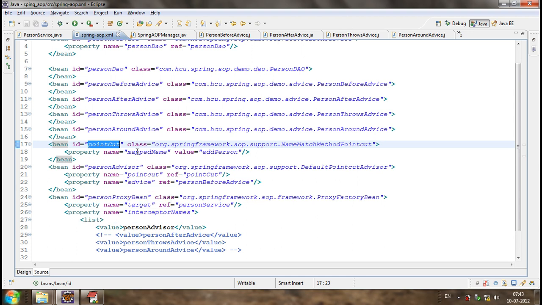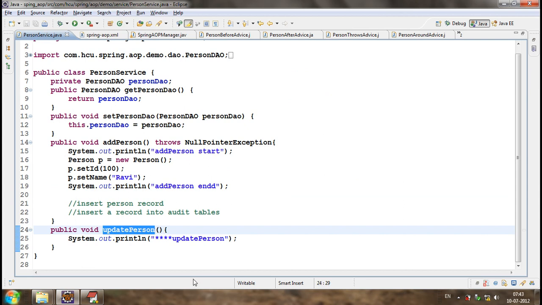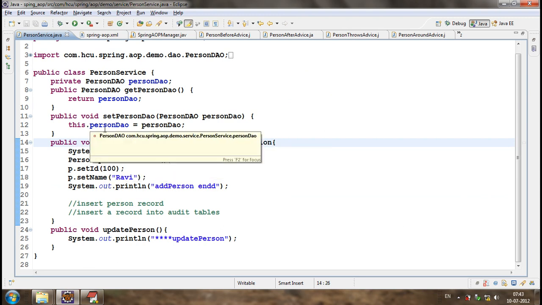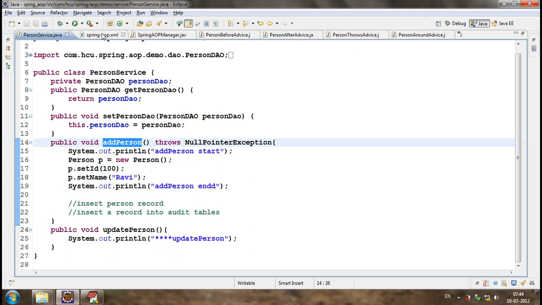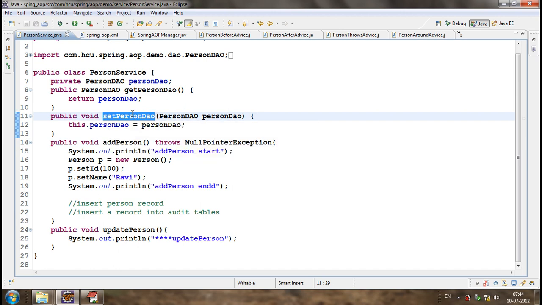Now, what are the join points for person before advice? There are multiple join points for person before advice. All these methods are join points for person before advice. But we are restricting the person before advice to a specific point cut: before executing add person, then only execute this person before advice. We may have multiple point cuts like this. Set person DO can also be a point cut, one of the methods, set person.